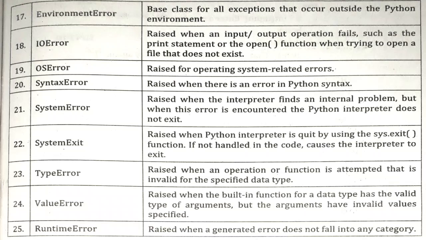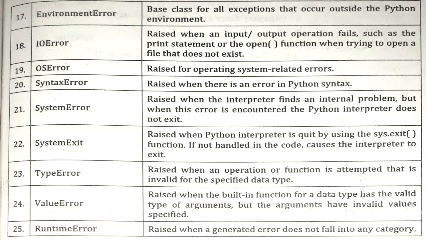Then we have syntax error. Syntax error means, normally we have to use a colon, so if we forget the colon, in that situation we will get the syntax error. Then system error. Basically, if there is an internal problem encountered in the Python interpreter, this error occurs. It is basically a drawback of the system which we are using for the execution of the program. Then we have system exit. This type of error is raised when the Python interpreter is quit by using sys.exit. Again, I think it is repeated.